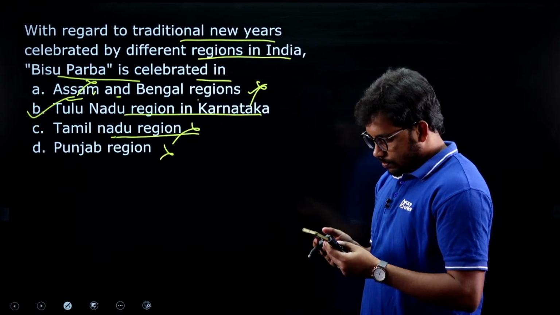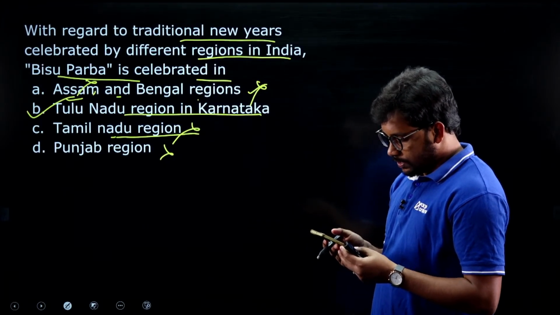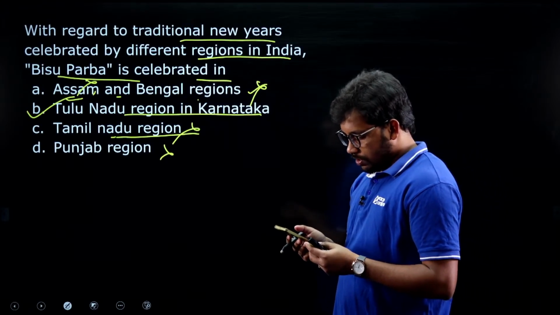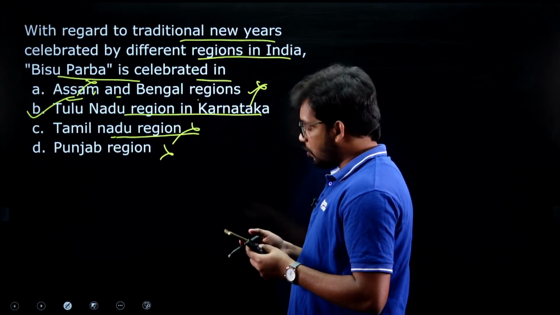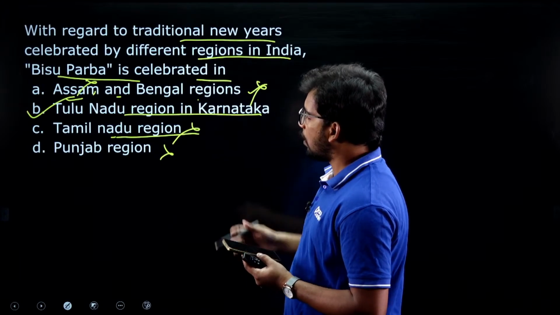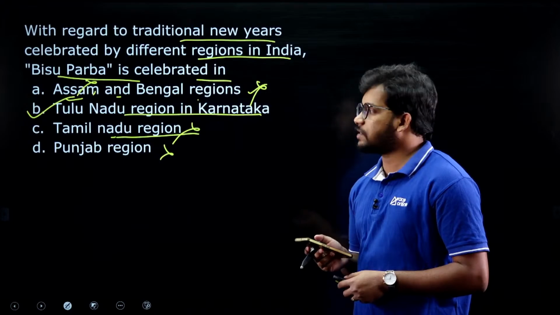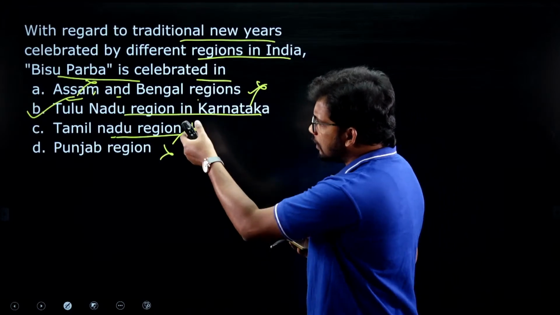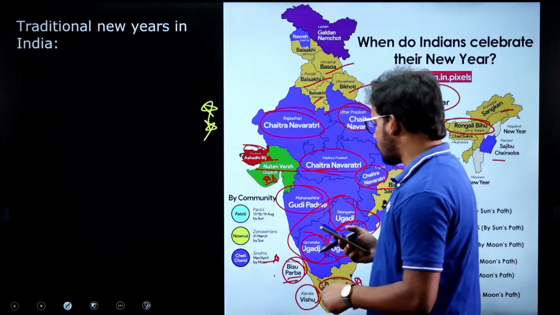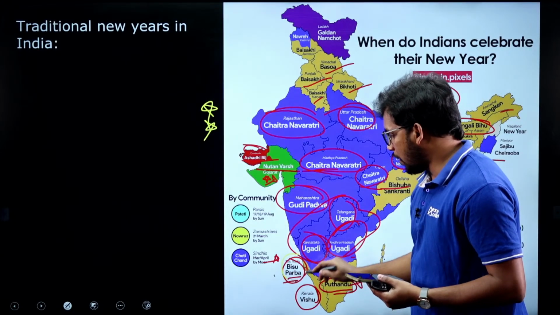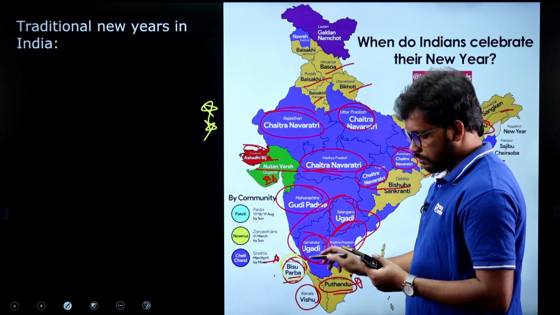Sahana has answered, Santosh, and then Ramya, Oindila. So a few students have been confused. Yes, of course, this is the first time you are looking at the map. It is very difficult, I understand, but try to remember them. This is a unique one, that's why I have asked the question. See here, Bisu Parba in the Tulunadu region, right?